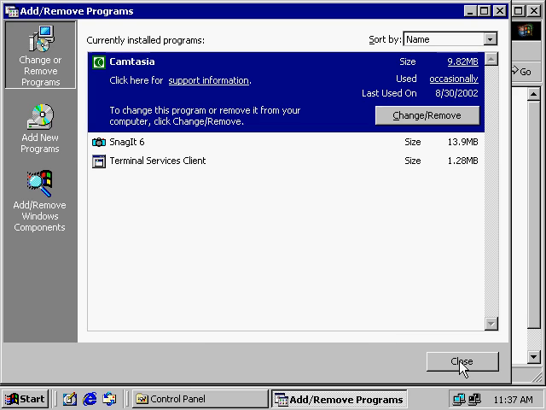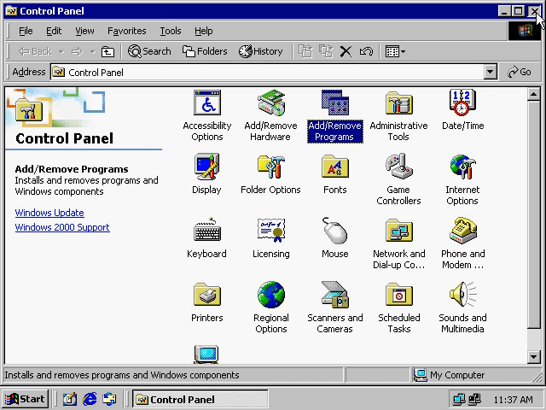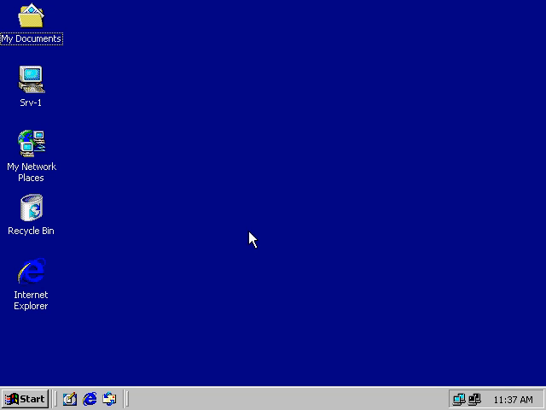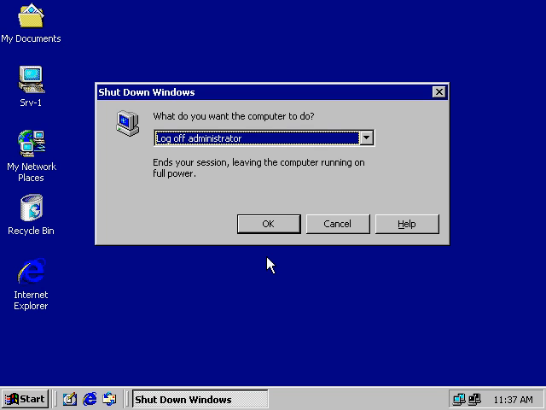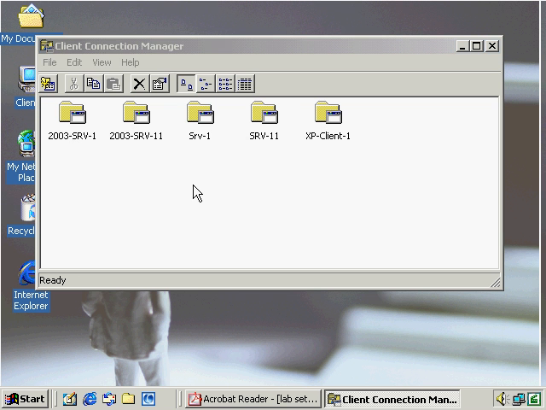I'm just going to cancel this because I obviously already have it installed, so there's no reason to reinstall it. And I'm going to log off this session and go back down to our Windows 2000 Pro machine again. Next we're going to take a look at connecting to the XP client. See how that's a little bit different.